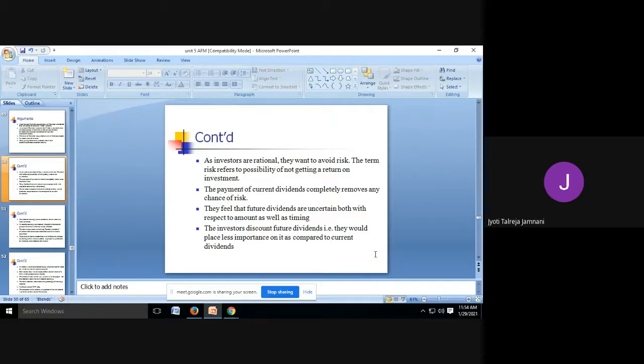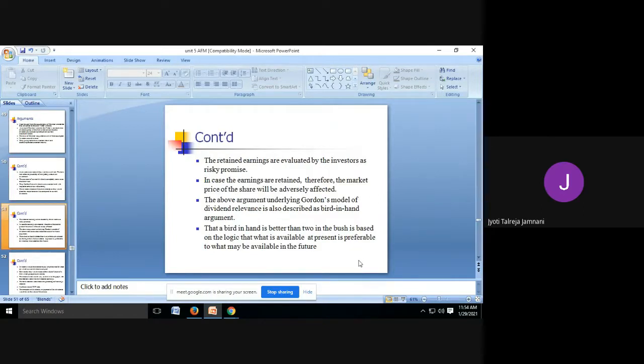The investors feel that future dividends are uncertain, both with respect to amount as well as timing. Whether I will receive or not is a risk, and when I will receive is also a risk. So how much amount I will receive and at what time I will receive is always risky. The investor discounts future dividend. They don't want future dividend. If you give future dividend, they will discount your share prices, they will reduce your share prices by selling the shares. They would place less importance on it as compared to current dividends.